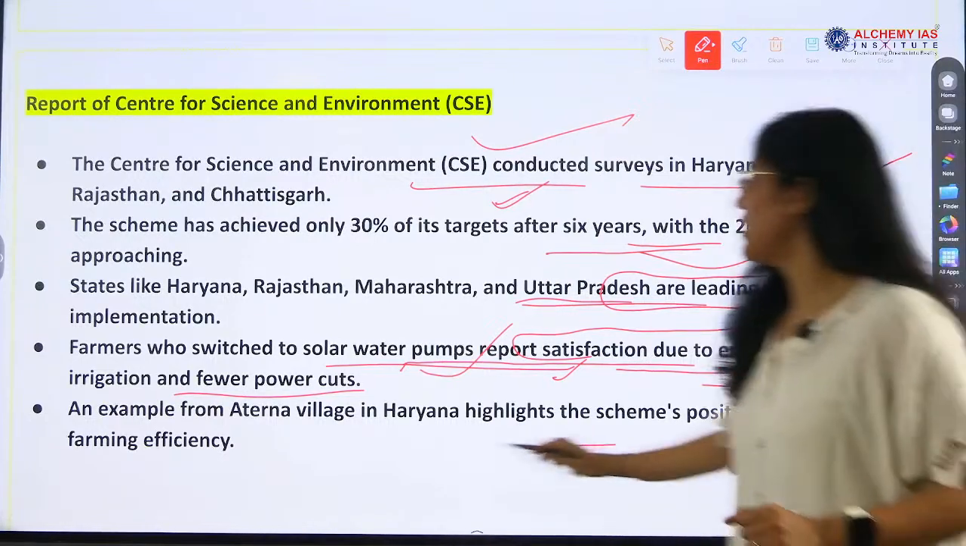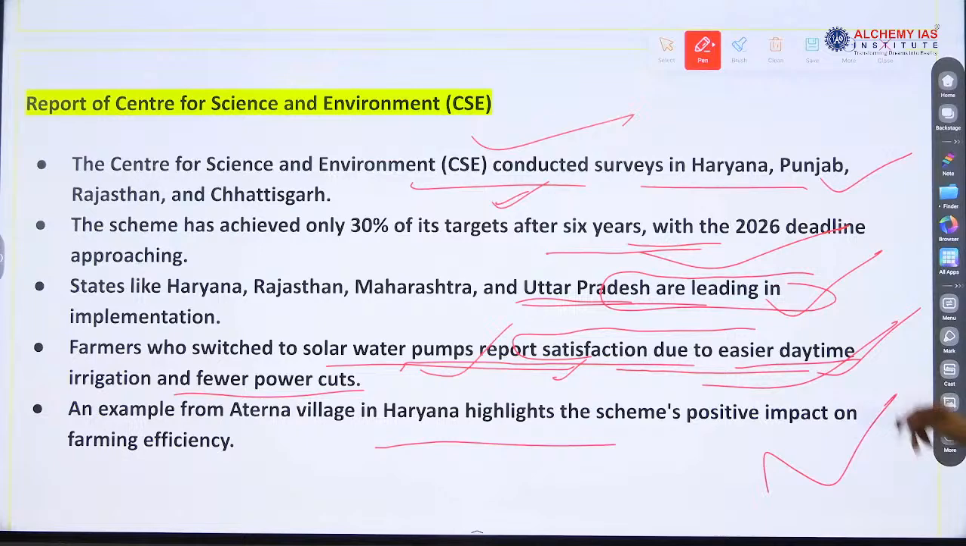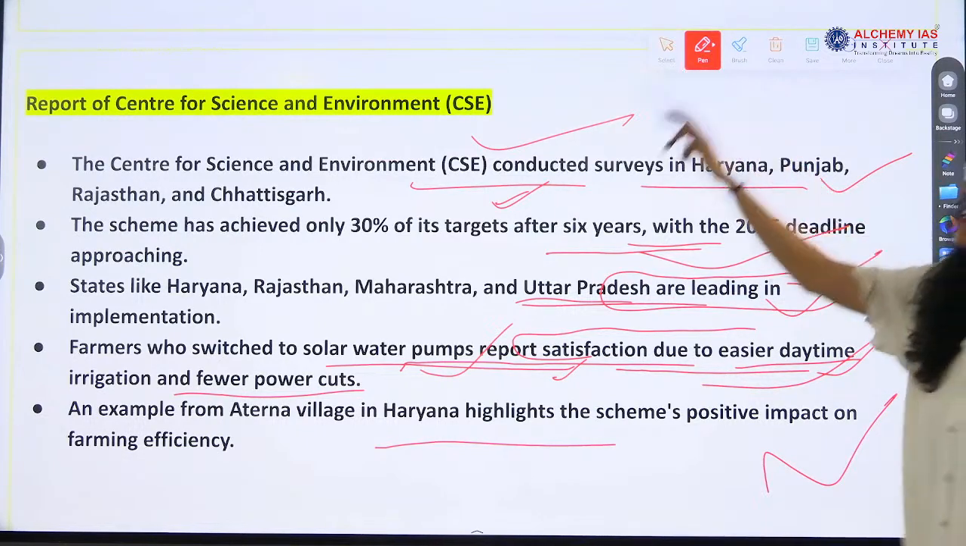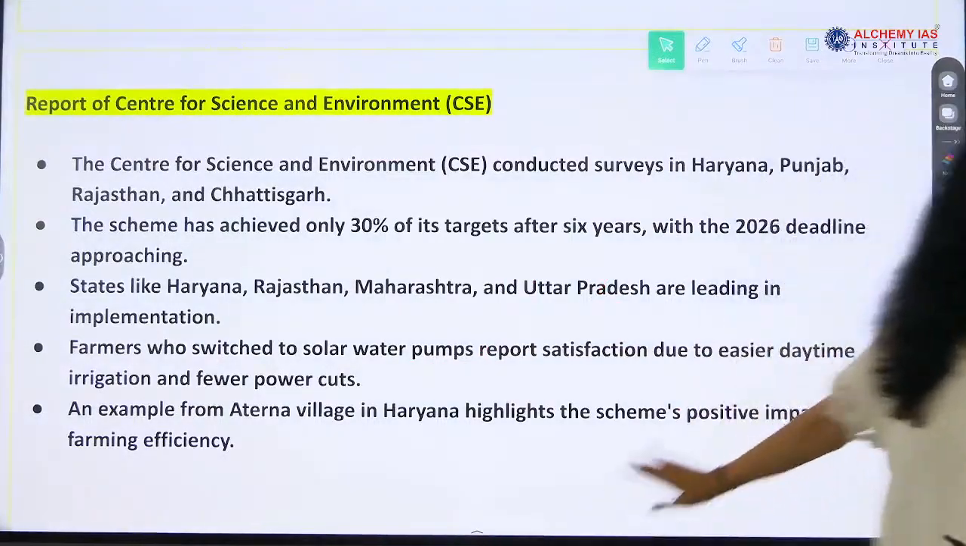An example in Haryana highlights the scheme's positive impact, okay? So the scheme is good, but the target achievement is not satisfactory, okay?